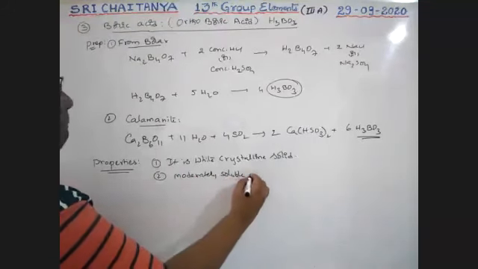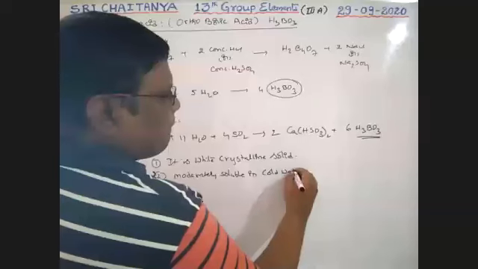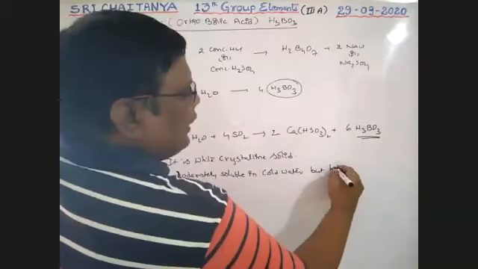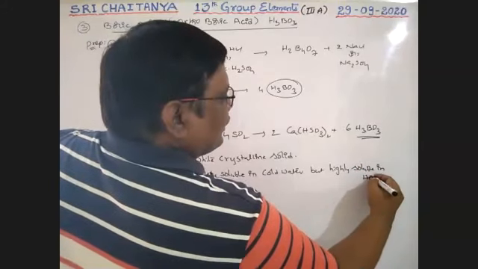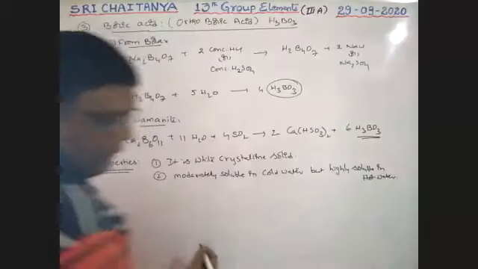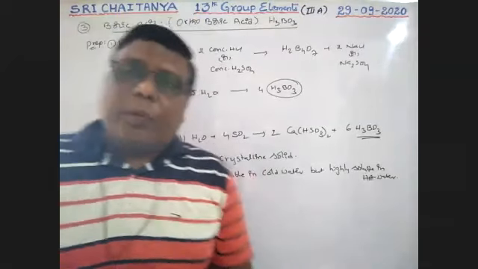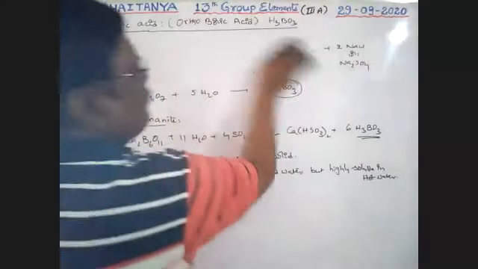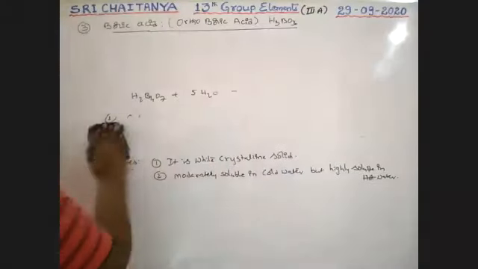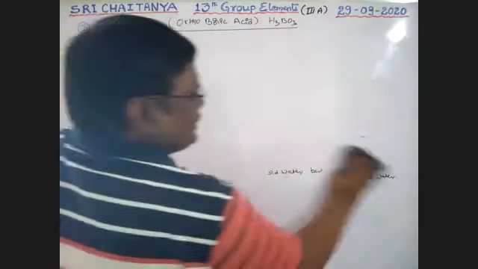moderately soluble in cold water, but highly soluble in hot water. Very, very important point. Okay. So now another important property, heating and action of heat. What are the different products formed when H3BO3 is heated strongly? This point is very, very important, and that is action of heat.